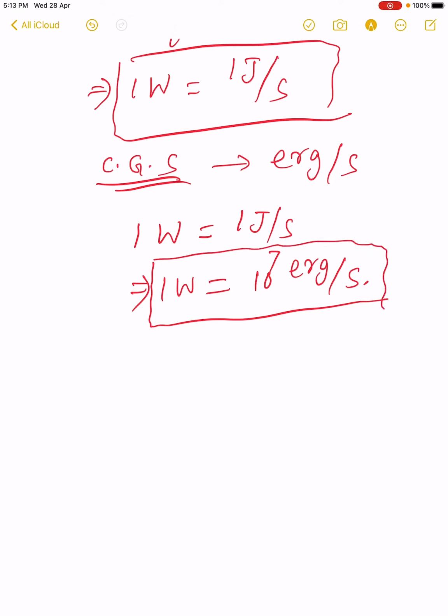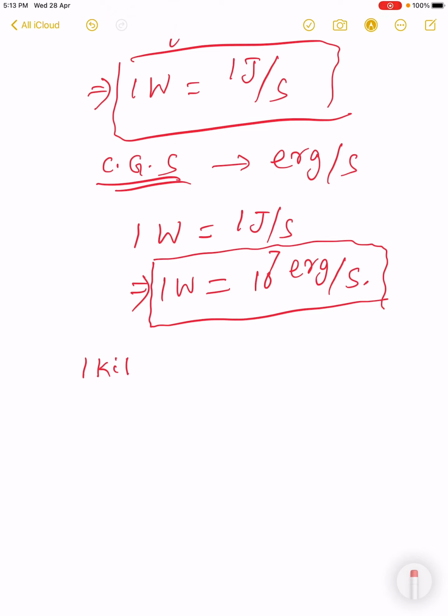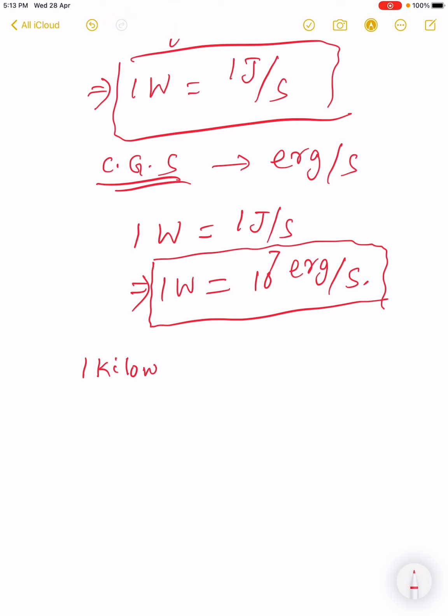Power may also be measured in a bigger unit. In bigger units, we can write the unit of power as kilowatt, where 1 kilowatt becomes 10 to the power 3 watt.